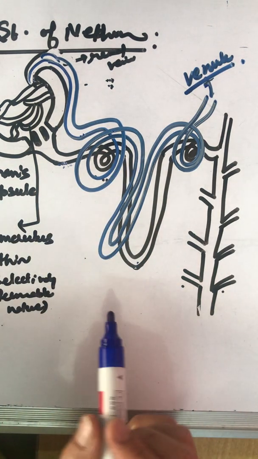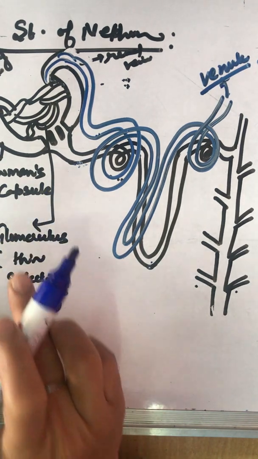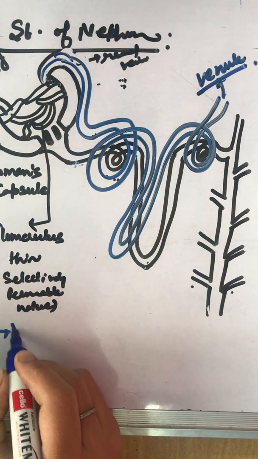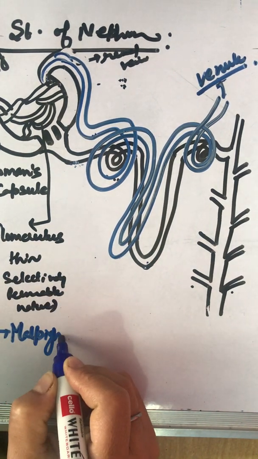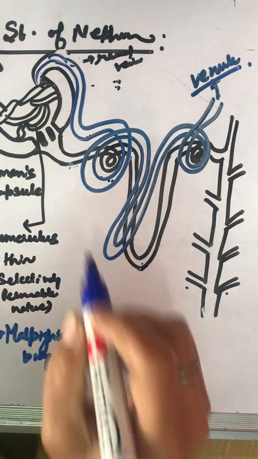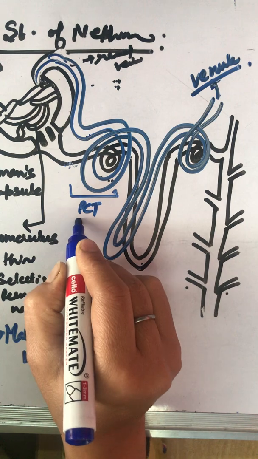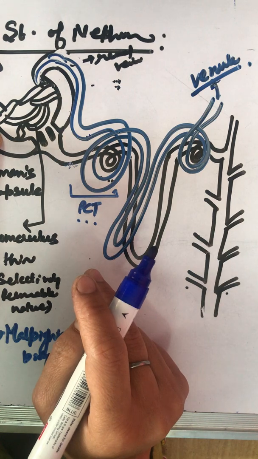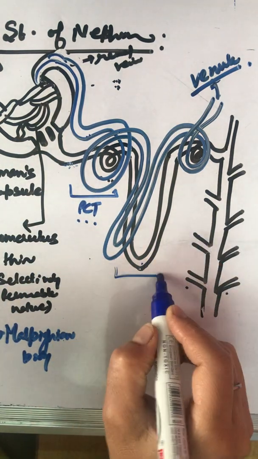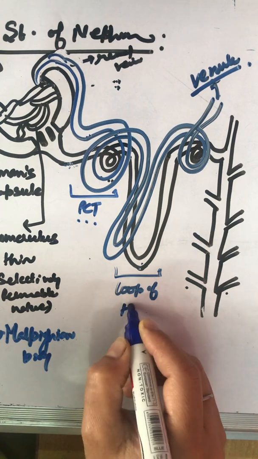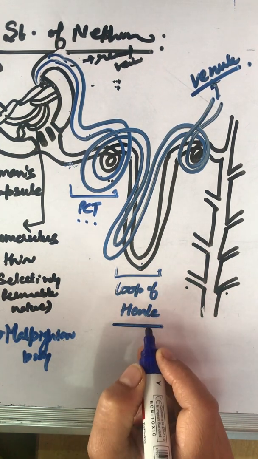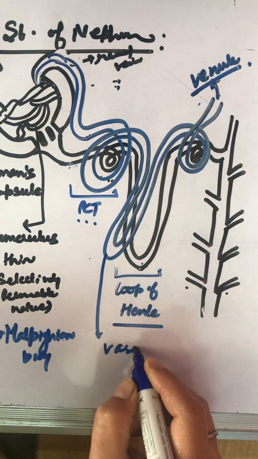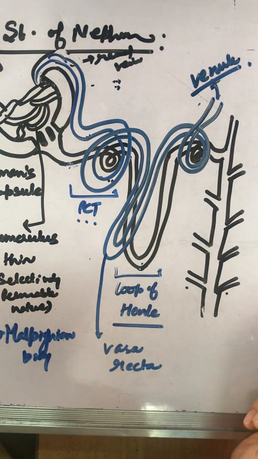Now we are moving to its functioning. This is the structure. Bowman's capsule has a network of glomerulus in it. Together these two are known as Malpighian body. This area is known as PCT. What is P? Proximal convoluted tubule. What proximal? Proximal to this Malpighian body, close to Malpighian body. This is the loop of Henle. This is a venule for sure, but known as vasa recta.